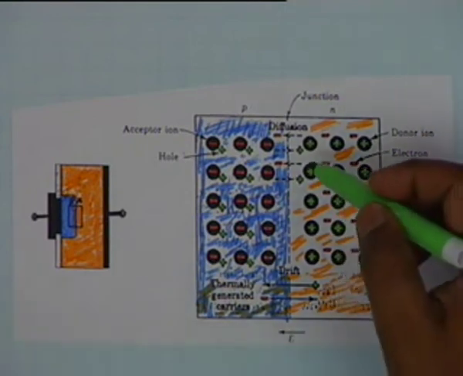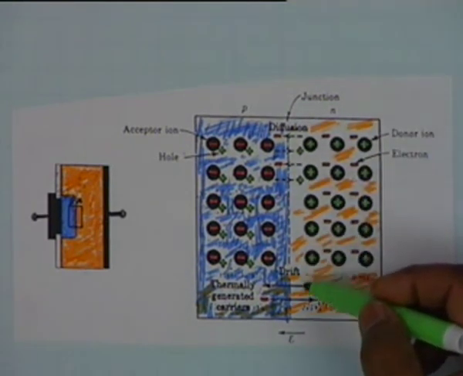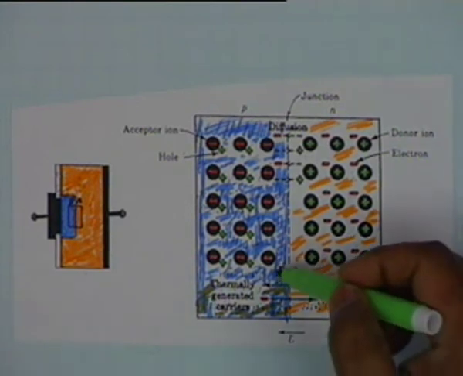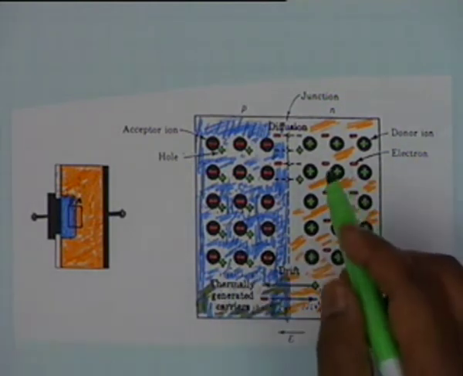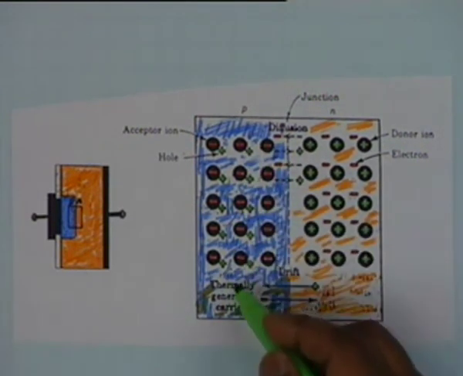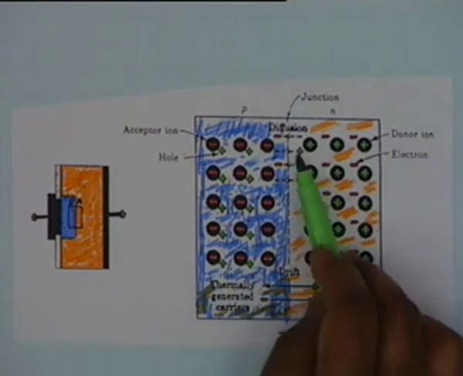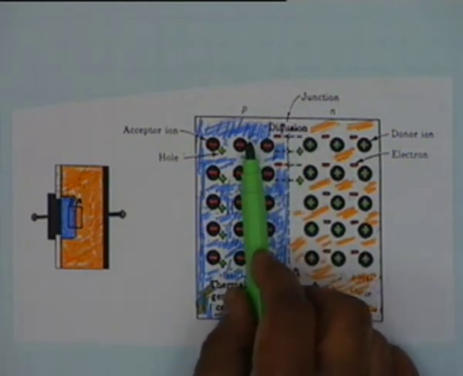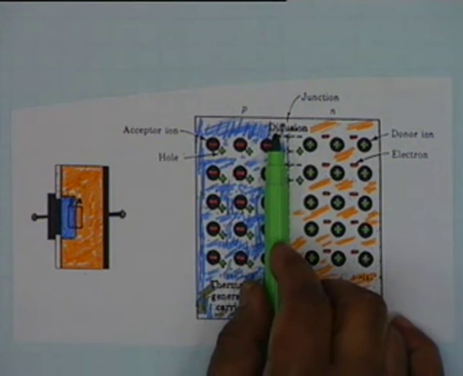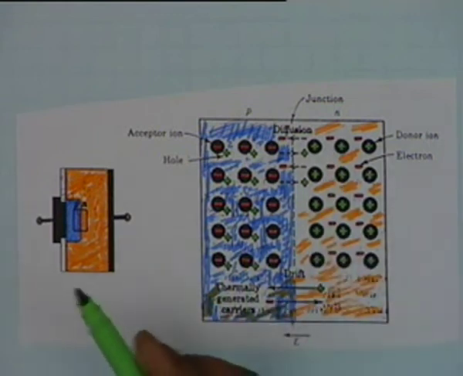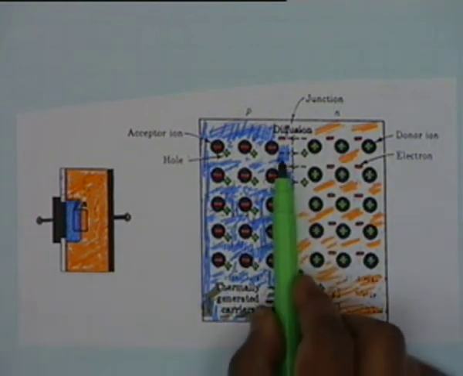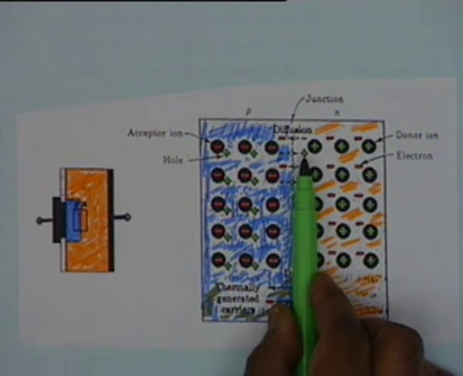But look at what happens. There is a profusion of electrons in this region, and a profusion of holes in this region, and they are brought close together. By diffusion, the right hand side is full of electrons, the left hand side is sparse in electrons, therefore electrons diffuse from the n-type region to the p-type region. Similarly holes from the left hand side diffuse into the right hand side, and as soon as they cross the barrier, they meet electrons, and therefore they recombine.